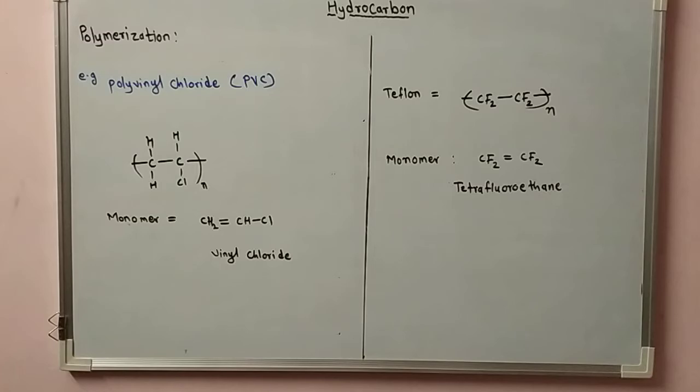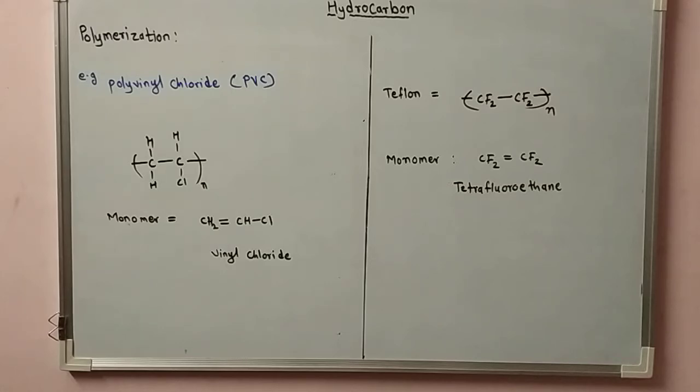Polymerization is the process in which a large number of small molecules, monomers, combine together to form very large molecules with repeating units.